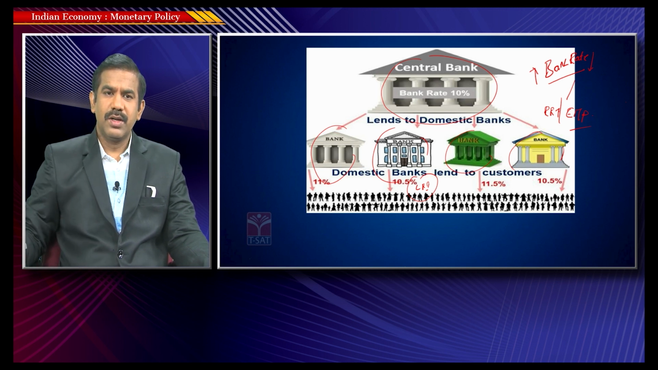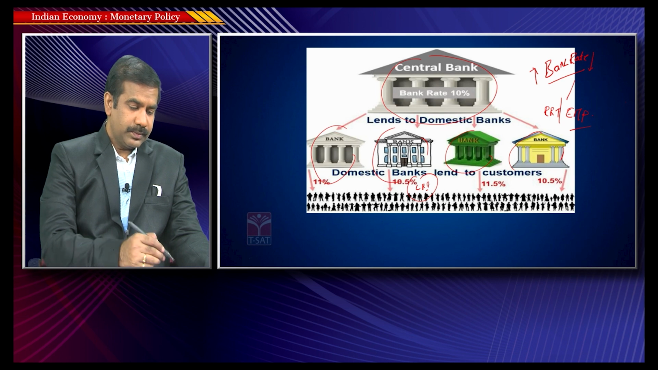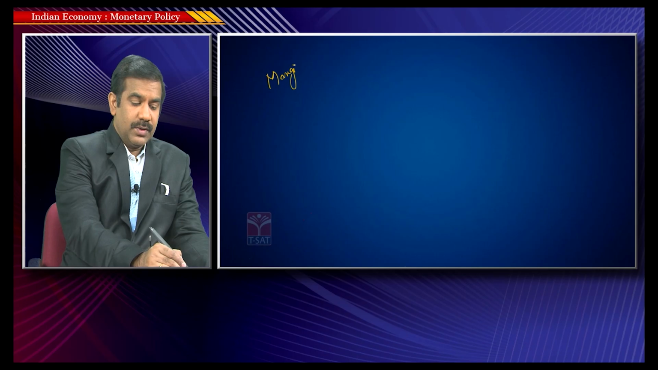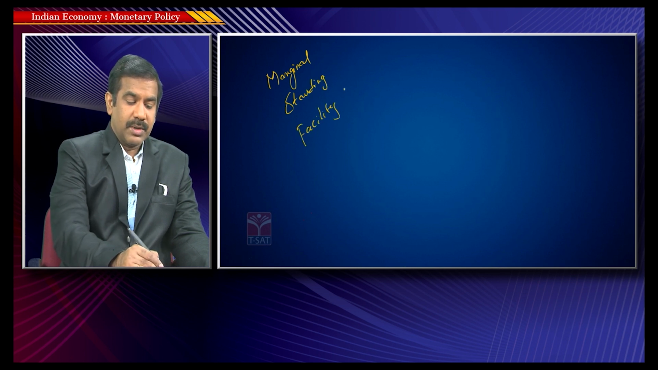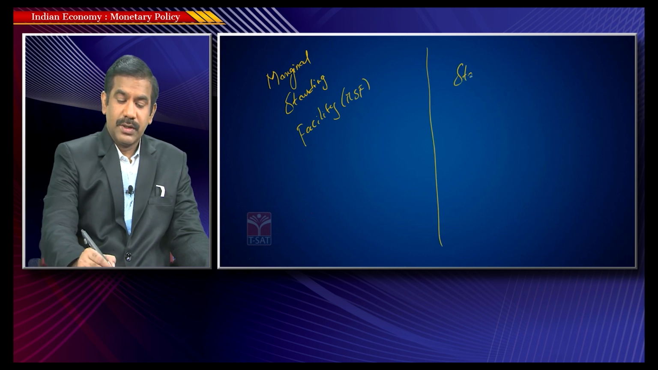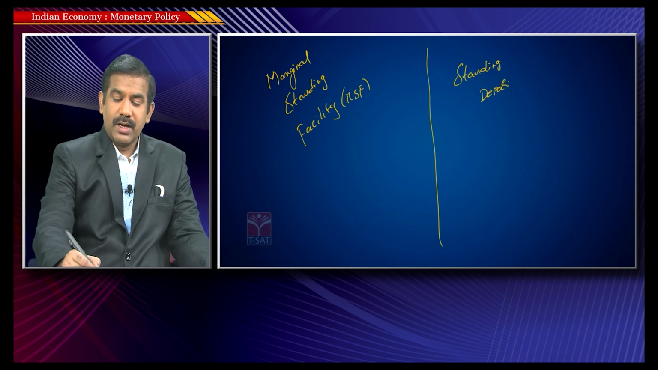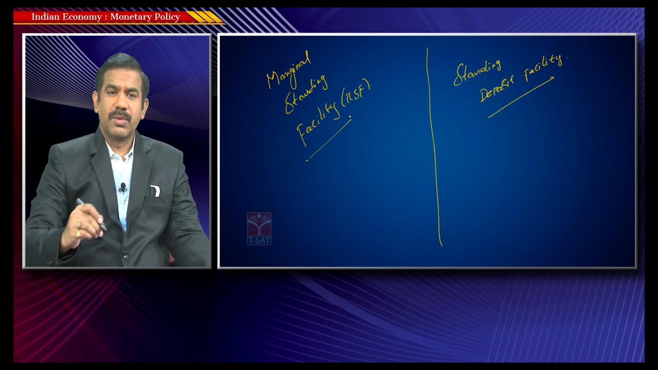Now let's go ahead with certain other policy instruments that you might already be aware of. One is the marginal standing facility, very popularly called the MSF. And recently, what we call the standing deposit facility has also been introduced. So what exactly do these two mean, and how do they play a role in formulating monetary policy or altering the supply of money and credit in the economy?